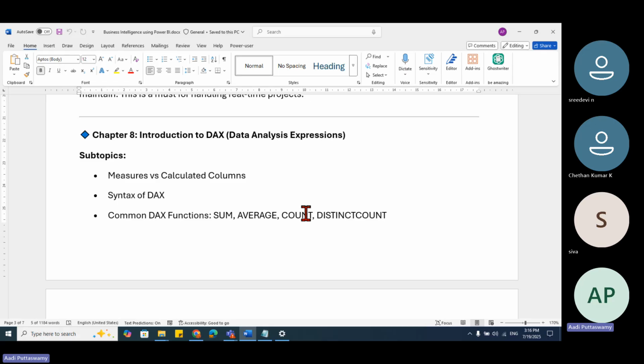So here we learn about various different DAX, right from basic to advanced. Everything I'll teach you. And if you are really interested in DAX, in becoming a DAX developer, I have a book with solved materials with very complex queries for the entire thing, with the supporting files. I'll share that with you. You can keep that with you for your reference. It's a very costly book actually, but it's a soft copy that I have. For my students, I'll give it so that you can use it for your reference. Okay, done. So we understood about DAX.